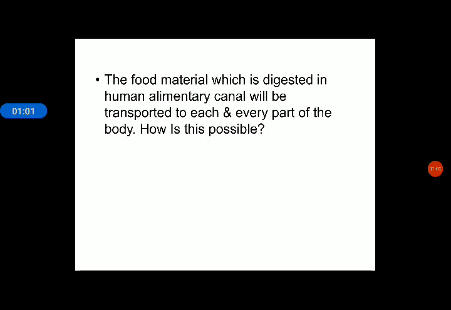But how is this digested food transported to different body parts, or how are this food and its energy transferred from one part of the body to another? Which component and which system is required, and how is this possible? The answer is the circulatory system.